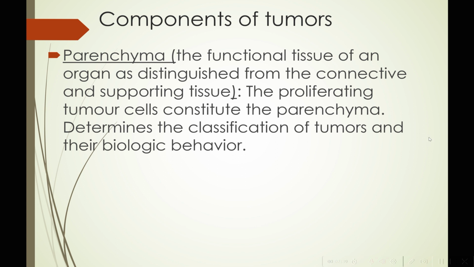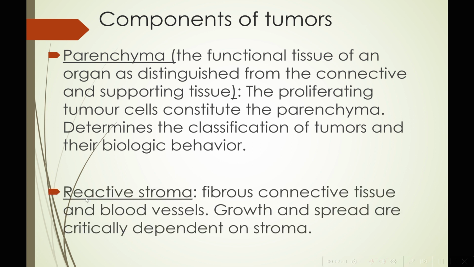Also, reactive stroma, that is fibrous connective tissue and blood vessels within the tumor. The growth and spread of the tumor is critically dependent on the reactive stroma around it. Okay, so the parenchyma of the tumor and the reactive stroma surrounding it basically determine what kind of spread this tumor will show, what kind of biological behavior it will show, and how it will be classified.